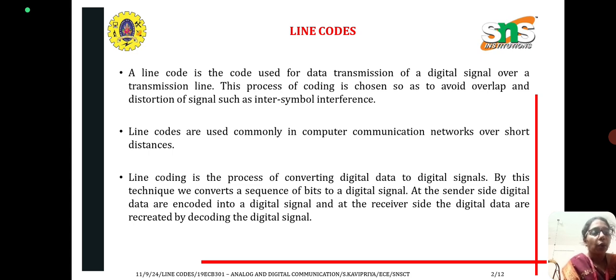Line coding is a process of converting digital data to a digital signal. By this technique, we can convert a sequence of bits to a digital signal. At the sender side, digital data are encoded into a digital signal, and at the receiver side, digital data are recreated by decoding the digital signal.